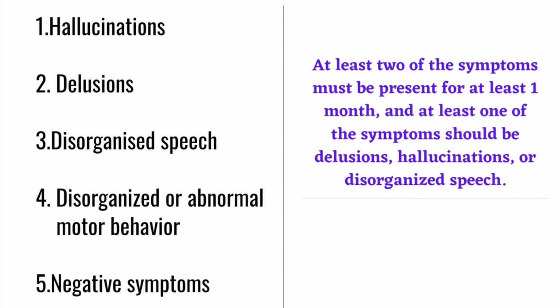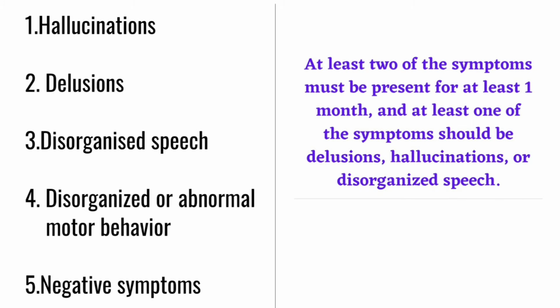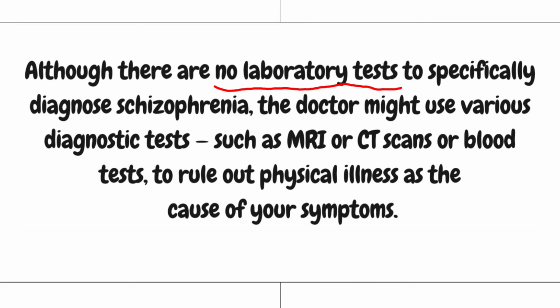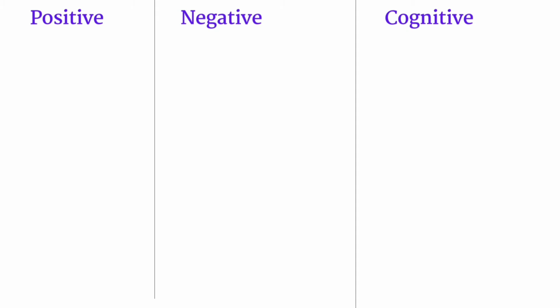At least 2 of the symptoms must be present for at least 1 month, and at least one of the symptoms should be delusions, hallucinations, or disorganized speech. Although there are no laboratory tests to specifically diagnose schizophrenia, the doctor might use various diagnostic tests, such as MRI or CT scans or blood tests, to rule out physical illness as the cause of your symptoms.